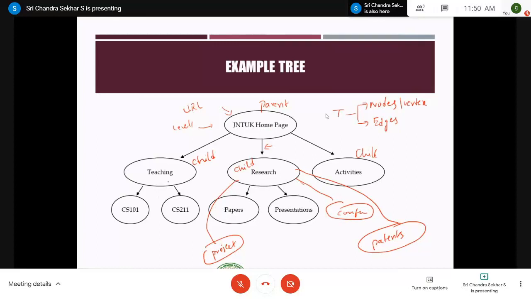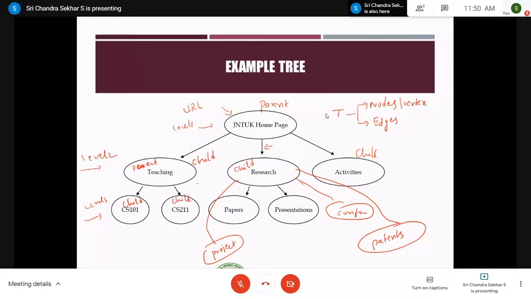For example, if you move one level down to level 2, this is level 3. What happened? This CS101 has a direct link to teaching. Therefore, now teaching becomes the parent and this is the child, right? And this is also a child.